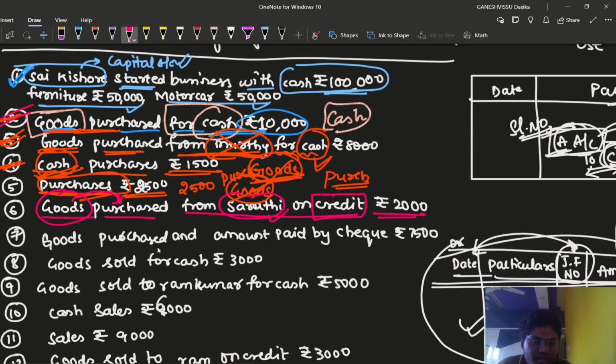So from whom have we purchased the goods? We have purchased the goods from Sarathi. So we need to credit Sarathi and make him a creditor. I think you know the difference between a debtor and a creditor.